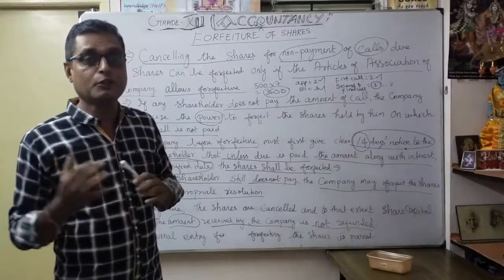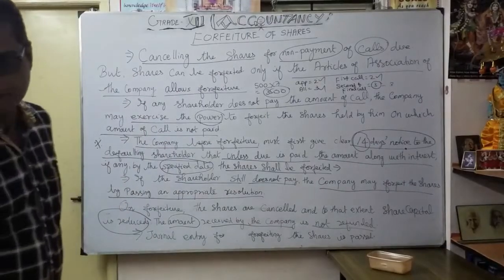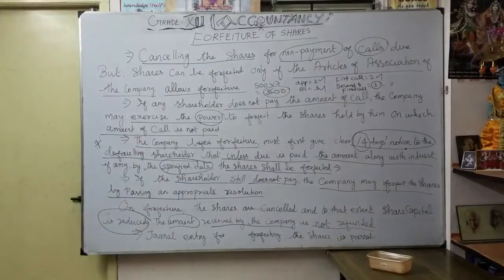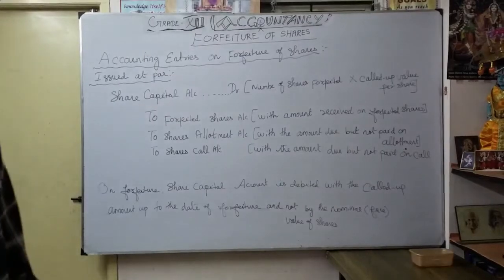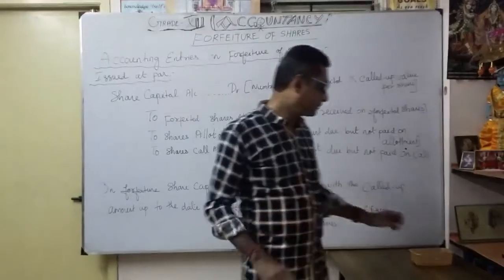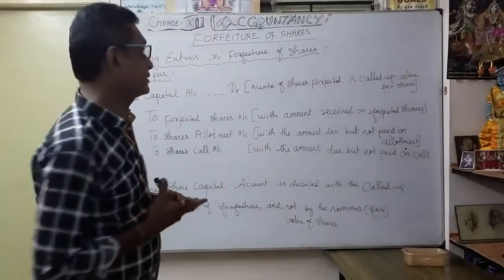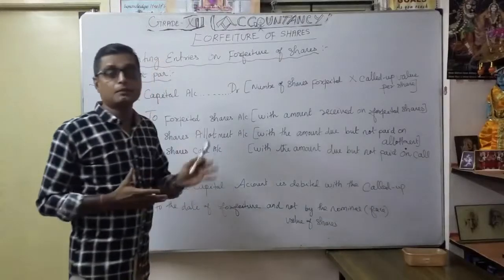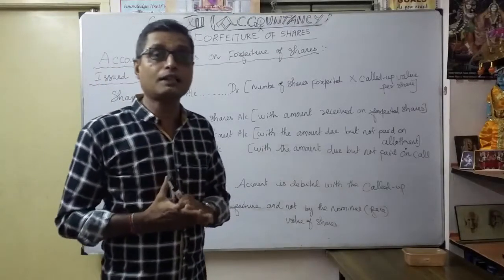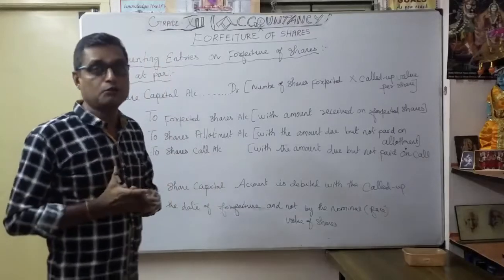Now let's see, we are going to learn the journal entries for forfeiture of shares. So now let's see the accounting entries for forfeiture. We are going to prepare the journal entry for forfeiture of shares. Very important: you can issue the share at par or at a premium. Now we are first going to discuss shares issued at par. How will the journal entry be?